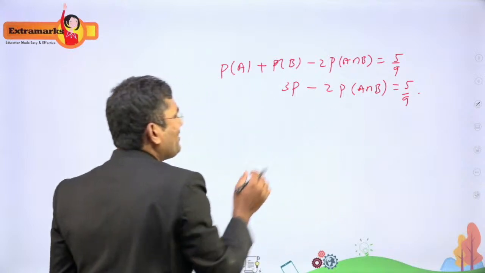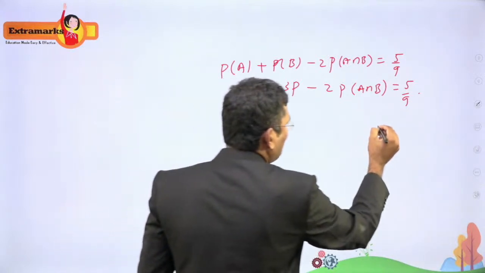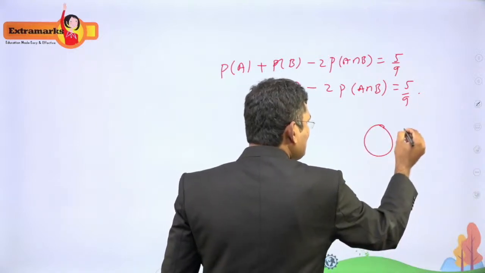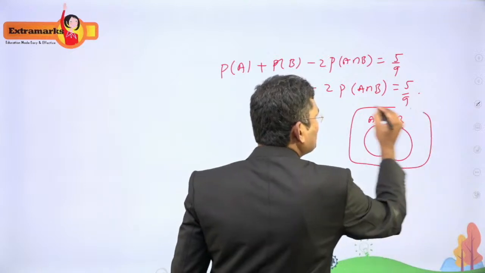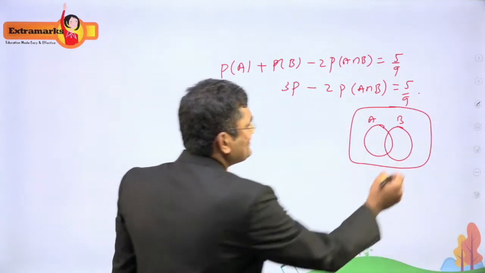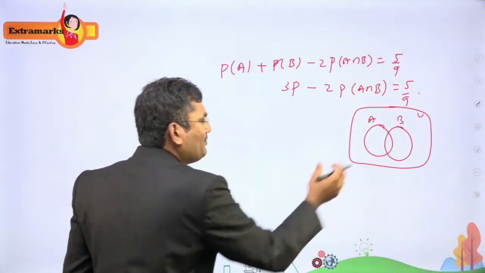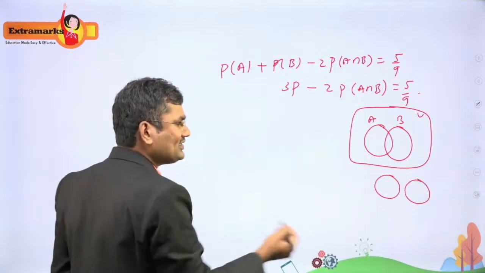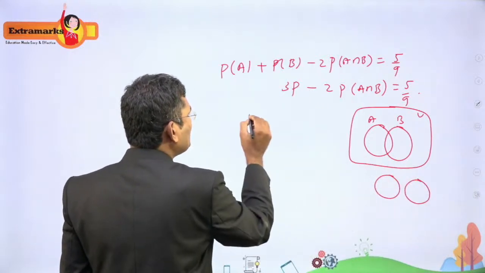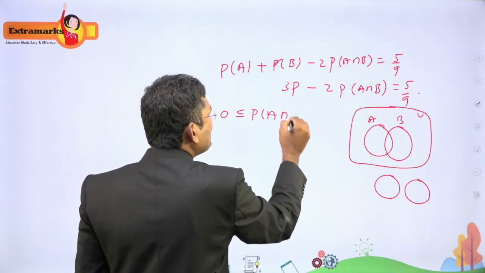Now we can see the range of A ∩ B. I am drawing two circles. One is representing A, another representing B. And this is the universal set. These are the two sets under the universal set. You can see, what is the minimum value of A ∩ B? The minimum value is when the two circles are not overlapping; at that time the intersection is 0. So the minimum value of P(A ∩ B) is 0.